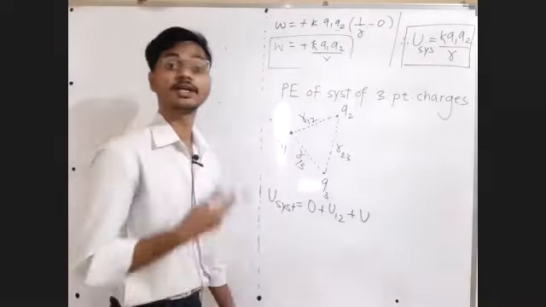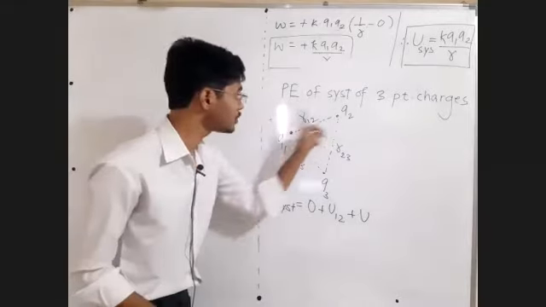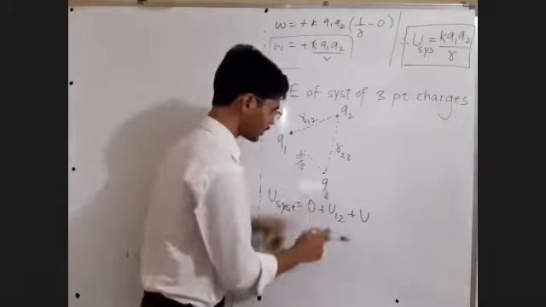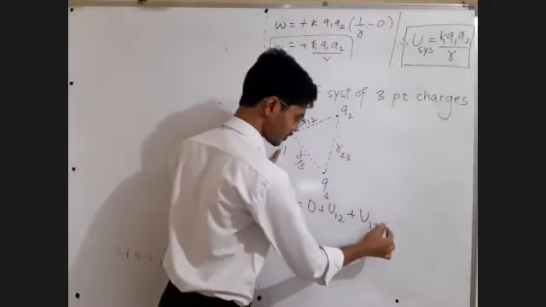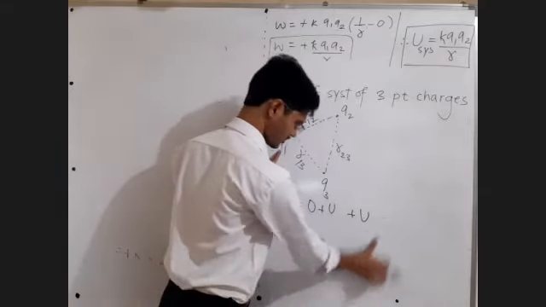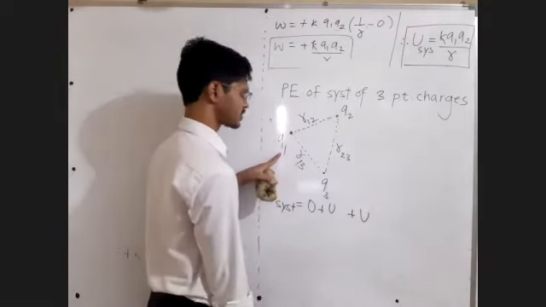Now we will bring the third charge, but while bringing it, these two are already present there. So this Q3 is brought in the field of Q1, or let me change this, because I want to make it a little bit more simple.